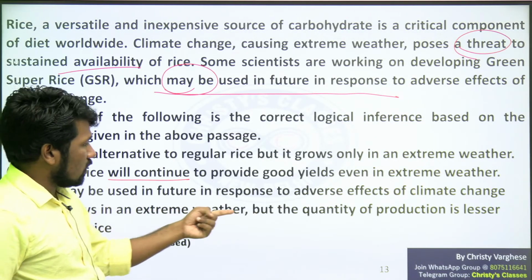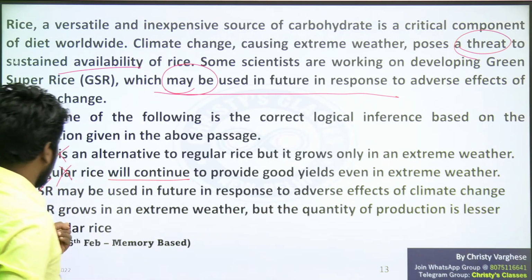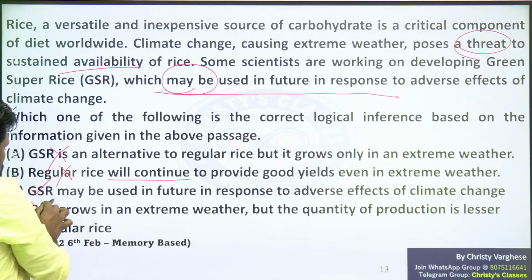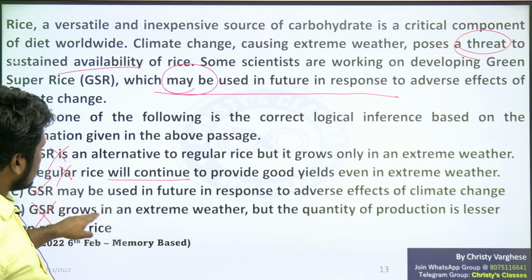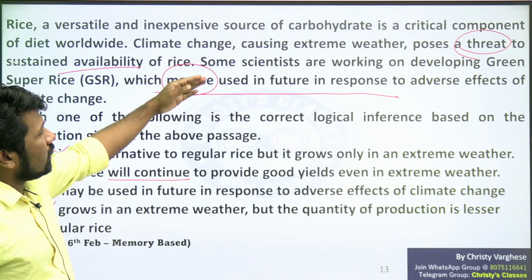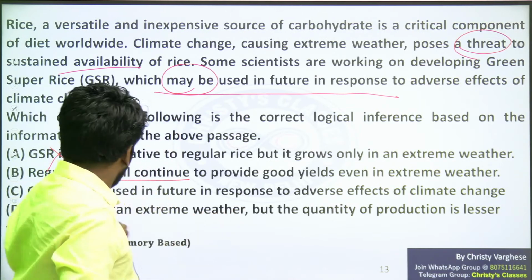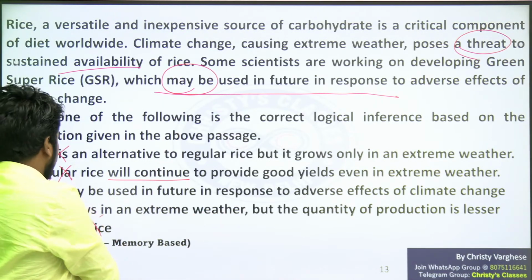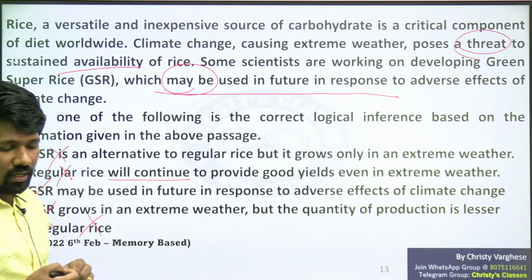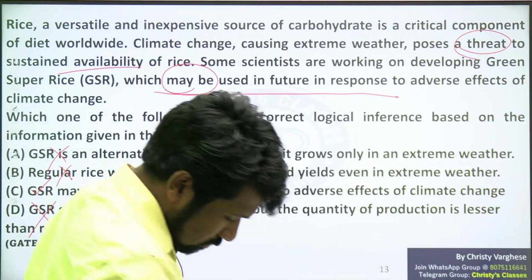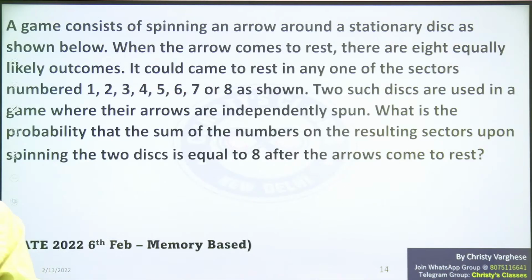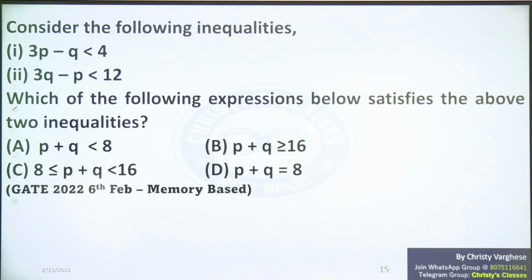GSR grows in extreme weather, but the quantity of production is lesser than regular rice. That is not told in the passage. GSR is just a thing that scientists are working on. So still we don't know more about GSR, so option D is also wrong. So option C can only be the correct answer. It's a simple, straightforward comprehension question.